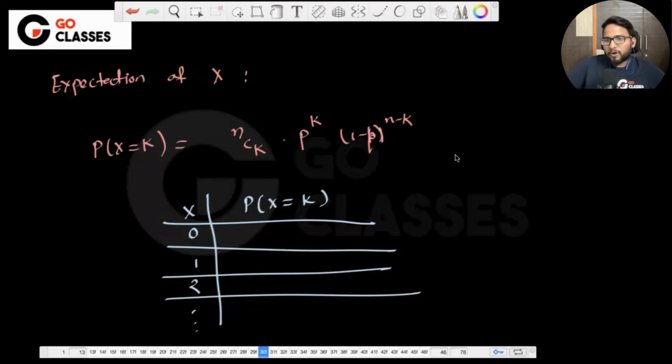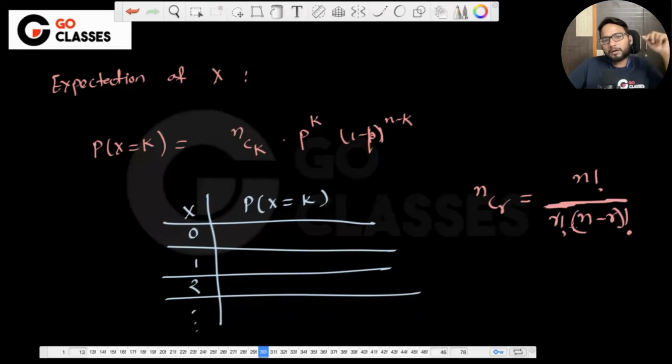So what is the formula of nCr? n factorial upon? Is this correct, n minus r factorial? Or is it r factorial multiplied? Yeah, it is r factorial multiplied. Sorry. Because the permutations are more. In case of combination, you have to divide it. Okay, cool.